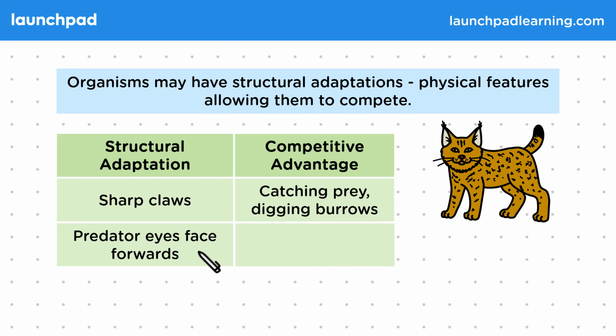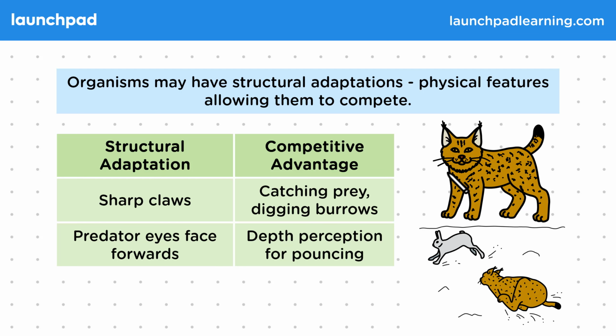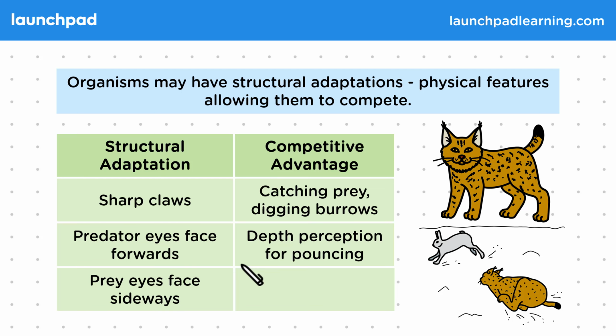Forward-facing eyes allows predators to see depth and also to know what distance away their prey is. Lynx also have forward-facing eyes. Prey eyes face sideways. Having eyes on the sides of their head gives prey a better field of view to avoid predation. It means they can scan behind them. A hare is an example of prey with eyes on the side of its head, allowing it to see danger approaching from nearly all around.